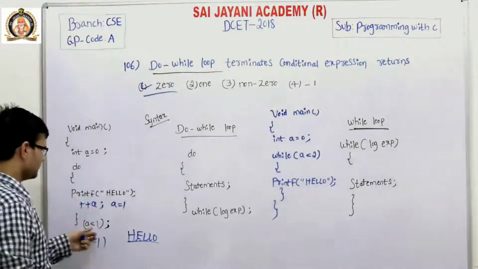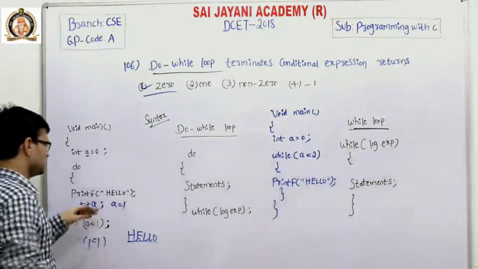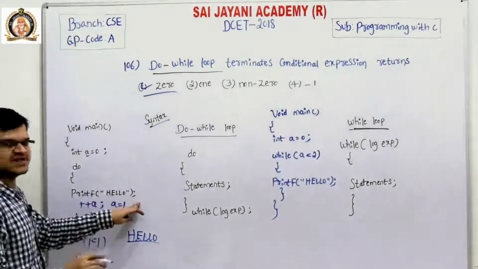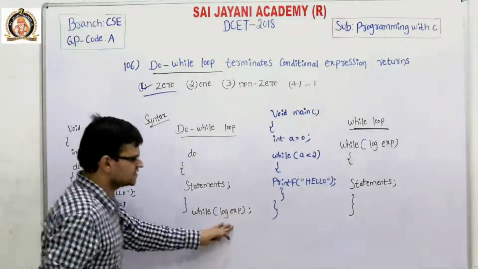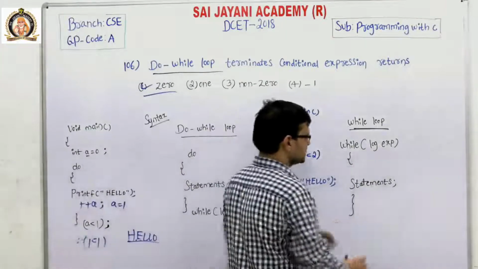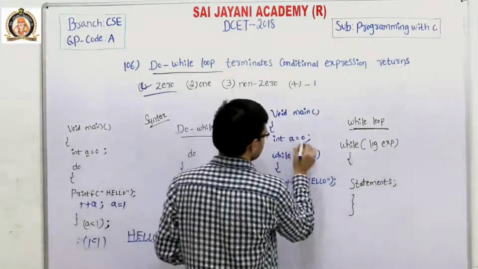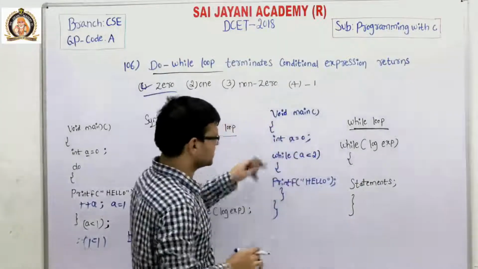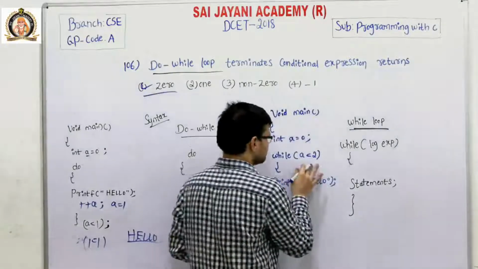Why? Because we check the condition after the statement. After the statement we are checking the condition, but in a while loop we check the condition before the statements. Here, A is also a variable of integer type and it is initialized to a 0 value. Firstly, it checks the condition.